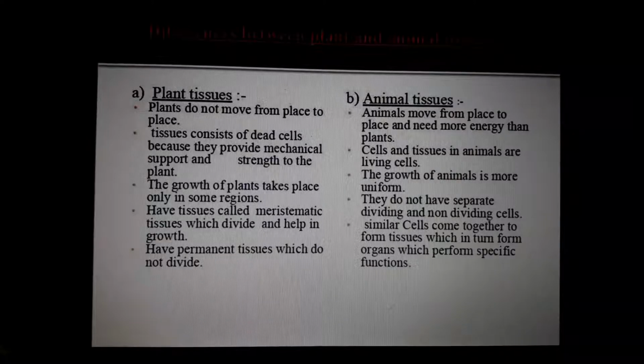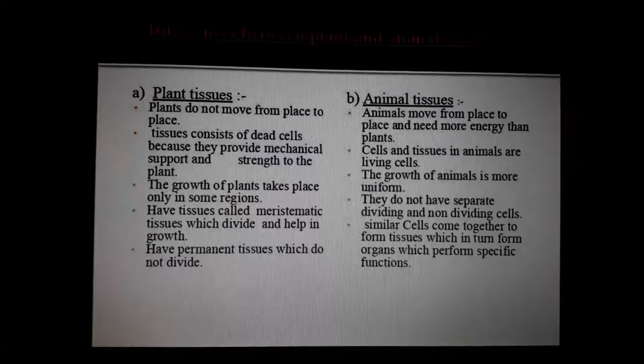No, isn't it? Because in the case of plants, permanent tissues are there, which do not divide. Its function is only to carry water and minerals. There is no blood inside a plant. There is no need of liver, no need of brain, no need of heart. So that is the difference in tissues of plants and animals.